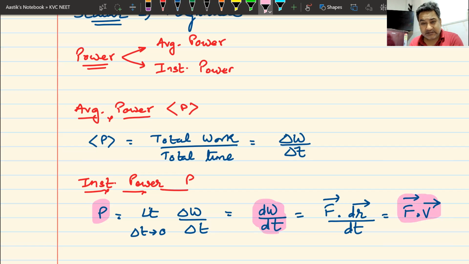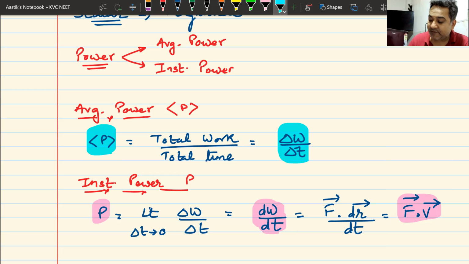Instantaneous power is F dot v. It is the dot product of force with velocity. Will you remember this, everyone? Then I have some raise hand that will remember this. Instantaneous power is F dot v, dot product of force with velocity. On the other hand, average power is total work divided by total time. I'll give you 1 minute, 2 minutes to note this down. What is average power? What is instantaneous power? And then we will go ahead. 2 minutes, note it down.